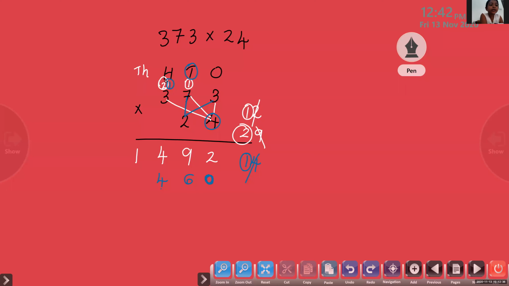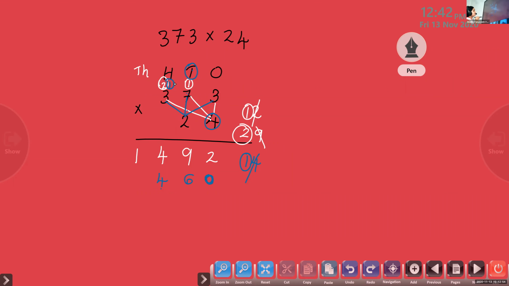Okay. So 2 into 7. 7 is in the tens place. So the carryover should be in the hundreds place. Don't go to the thousands place. Okay. Now 2 into 3. 2 into 3, again 6.